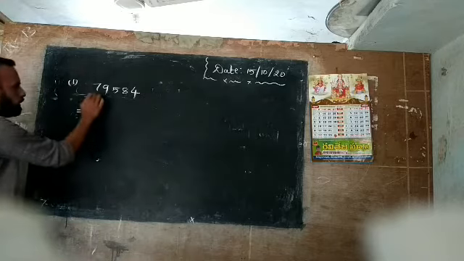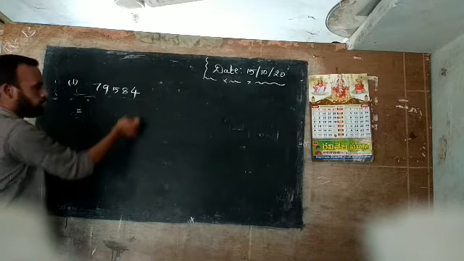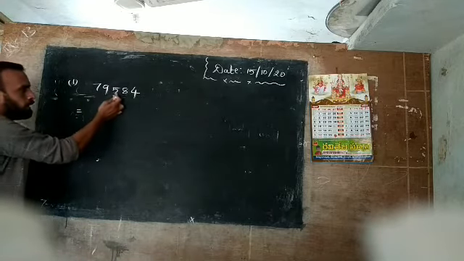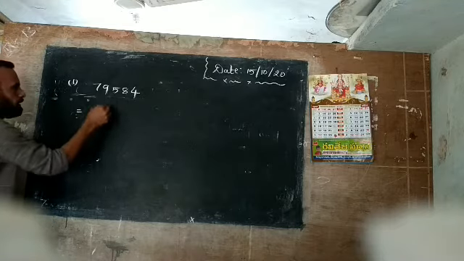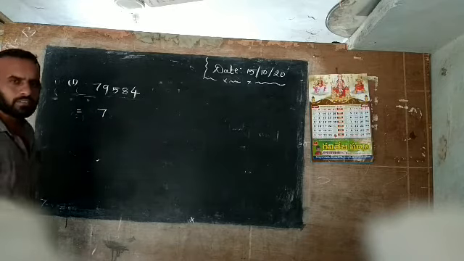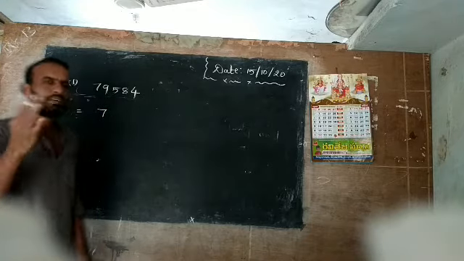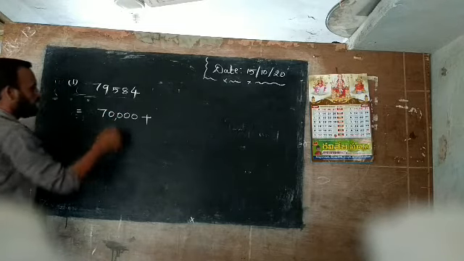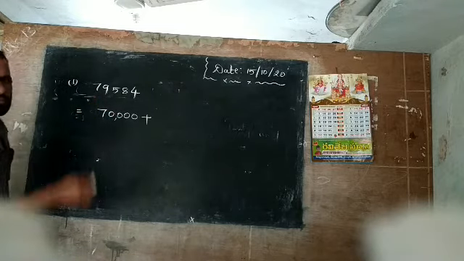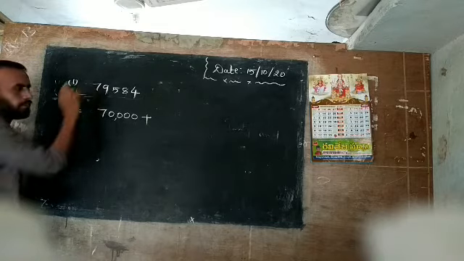Okay. So first of all you go with 7. See here: first of all 1's place, 10's place, 100's place, 1000's place, 10,000 place. So now we have 7. Which place does 7 have? 10,000 place. So 7 into 10,000 is 70,000. Now you write here 70,000 plus.